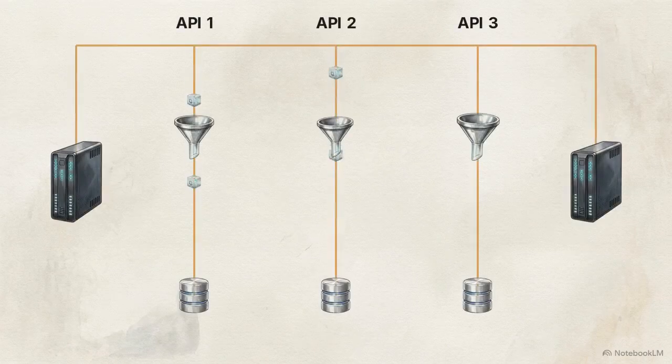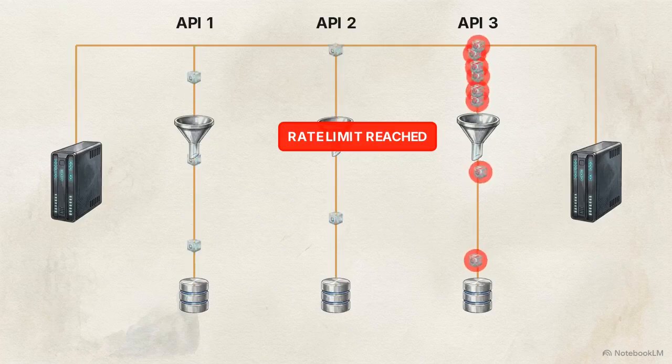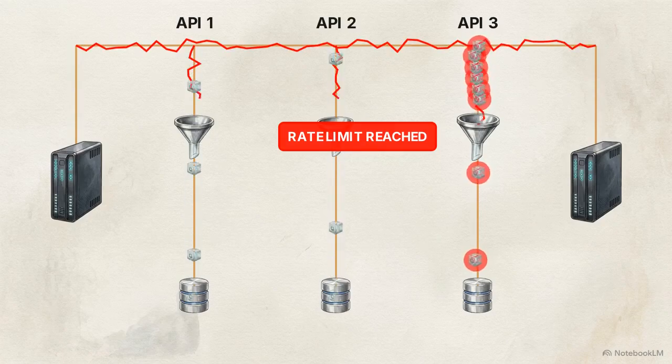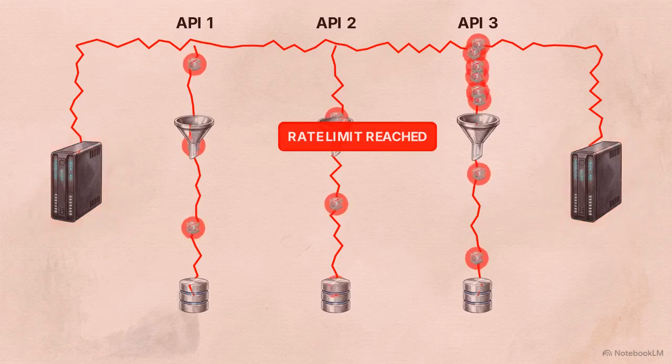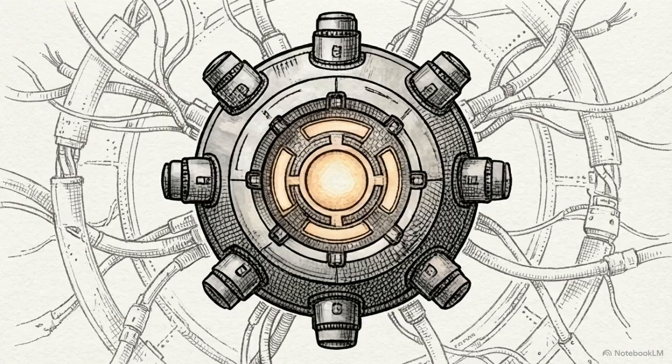Because each integration is built differently, they carry conflicting rate limits and inconsistent error handling. When an enterprise agent workflow executes across multiple APIs, these mismatched protocols trigger unpredictable cascading failures. The Model Context Protocol, or MCP, is an open standard built to eliminate this bottleneck entirely.